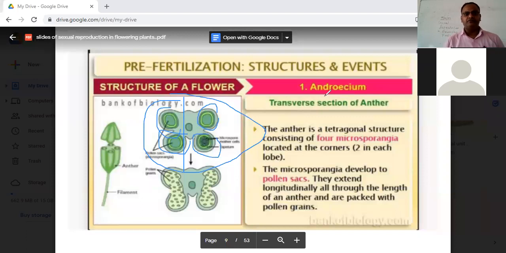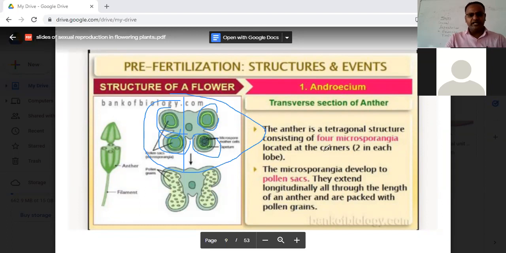First of all, we have to say that we all know that anther is bilobed, and in each lobe, two pollen sacs are there. So 2 into 2 becomes your four microsporangia. See, students, why are we going step by step? Because first of all, we have to do the transverse section of the anther. And already I told you in chapter 1, where we did the reproduction overview, that it was a very superficial chapter where only terms were there, and that in detail this part will come when we do the transverse section of the different parts. So an anther has four microsporangia.